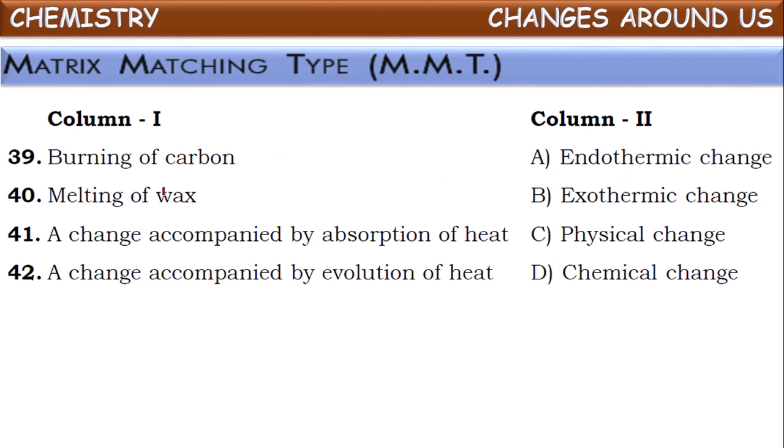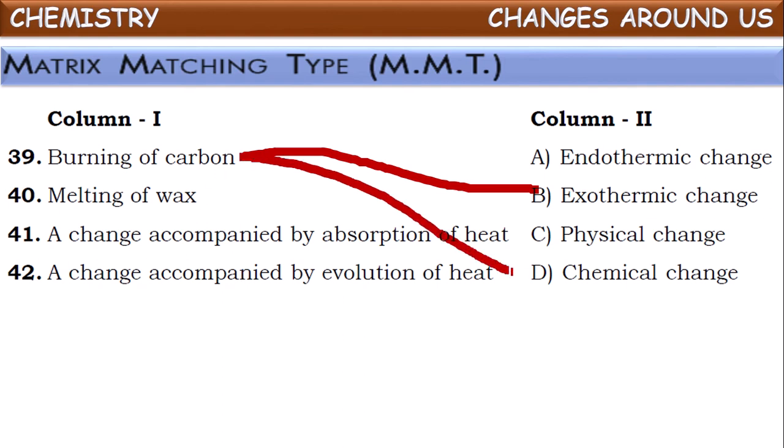Energy is released. So the change in which energy is released is called an exothermic change, isn't it? And that carbon converts into carbon dioxide and hence a new substance is formed. Then what can we call this type of change? It is called a chemical change also. As energy is released, it is an exothermic change, and as a new substance is formed, it is also called a chemical change.